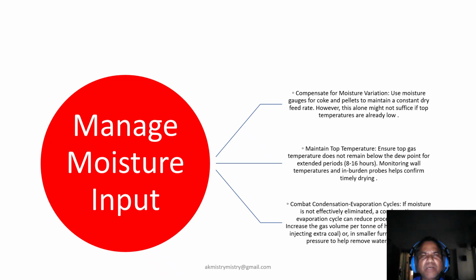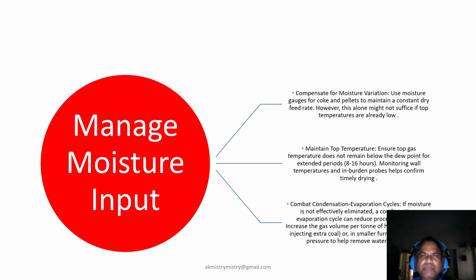Moisture management is one of the very important aspects. Using moisture gauges for coke and pellet, and maintaining top temperature above dew point is a game changer. If condensation-evaporation cycles occur, increase the gas volume or lower the top pressure to remove water vapor, and this is a good way out. And this is also good knowledge sharing for the operators, at what phases, at what stage top pressure is to change.